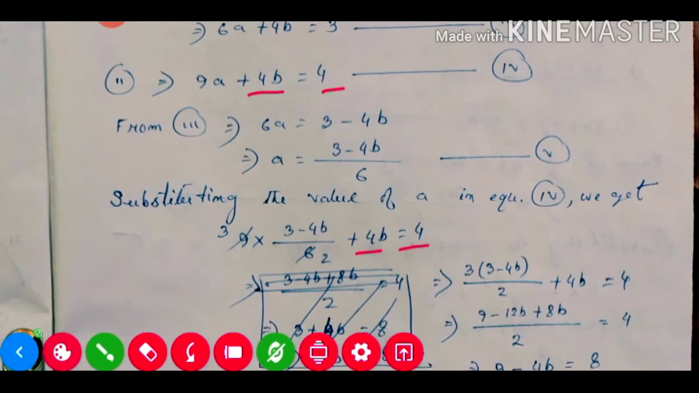Now both 9 and 6 are divisible by 3. 3 into 3 is 9, and 3 into 2 is 6. So here will remain (3 minus 4b) divided by 2 plus 4b is equal to 4.